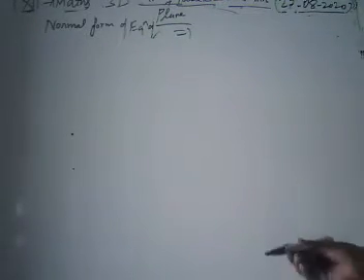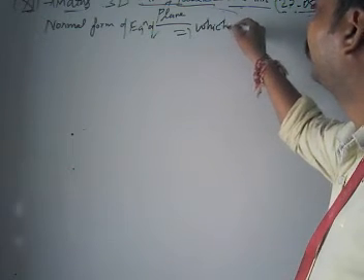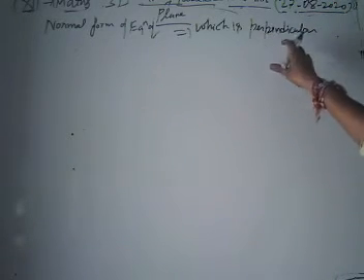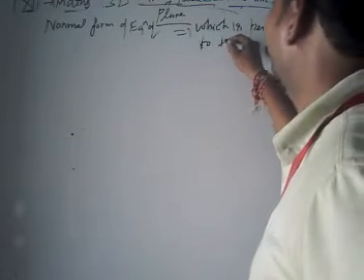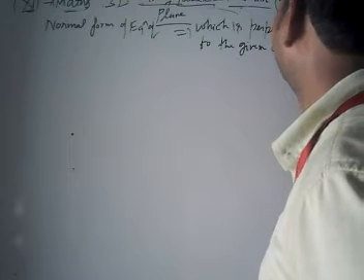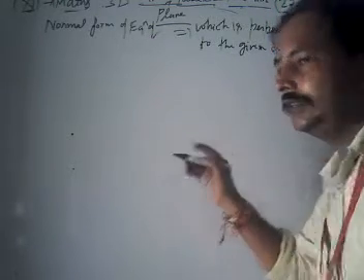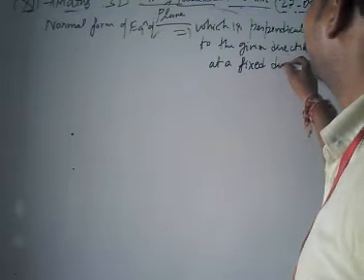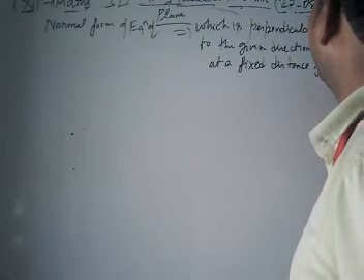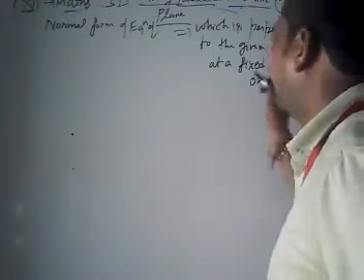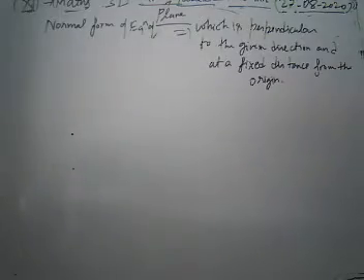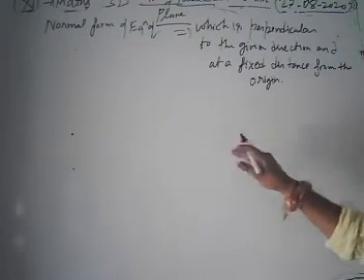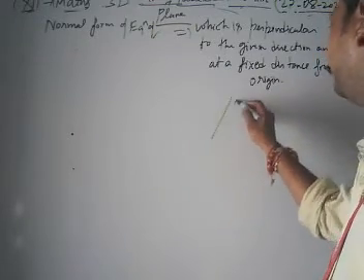In the first case we are going to find the equation of the plane which is perpendicular to the given direction and at a fixed distance from the origin. Now, just suppose we have a plane here.